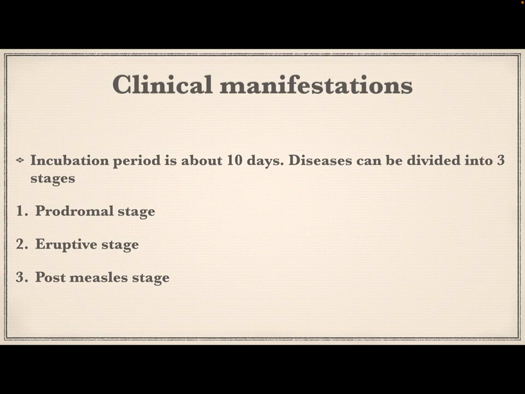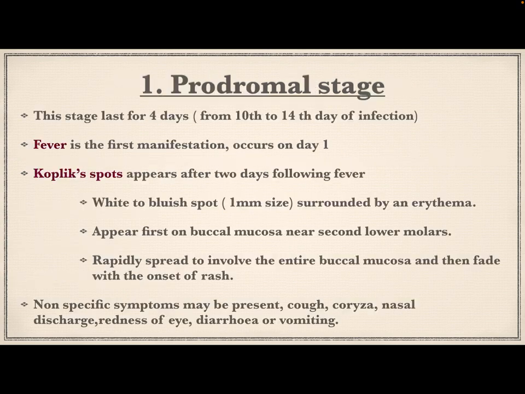The incubation period is about 10 days, which may be shorter in infants and longer, up to 3 weeks, in adults. The disease can be divided into 3 stages: prodromal stage, eruptive stage, and post-measles stage. First is the prodromal stage.